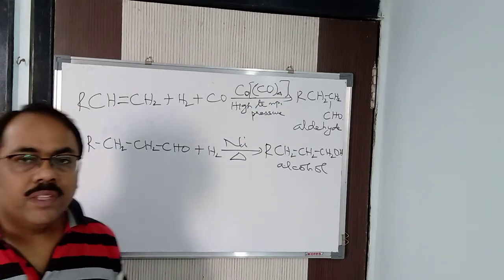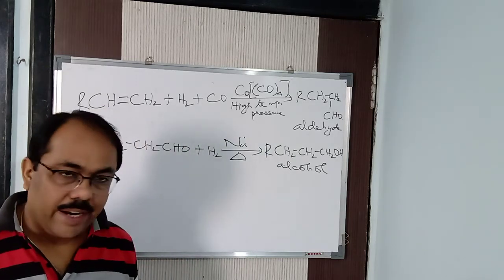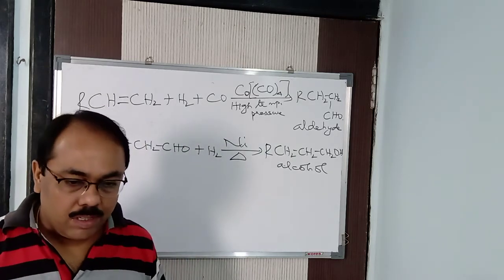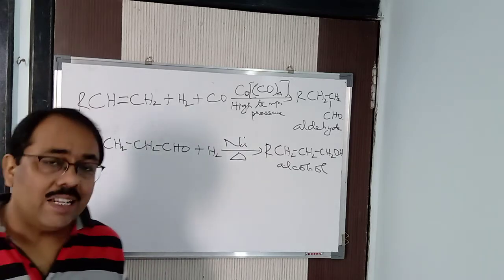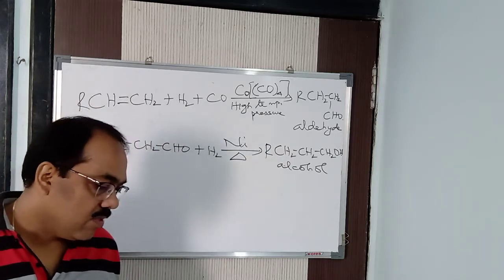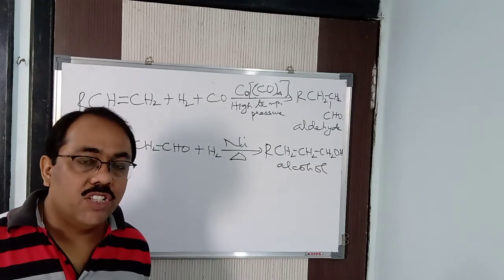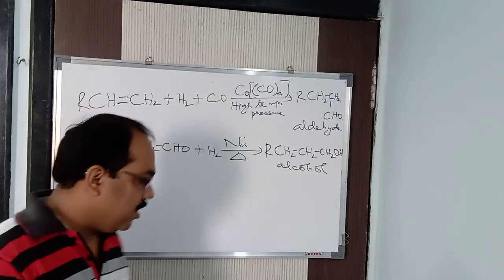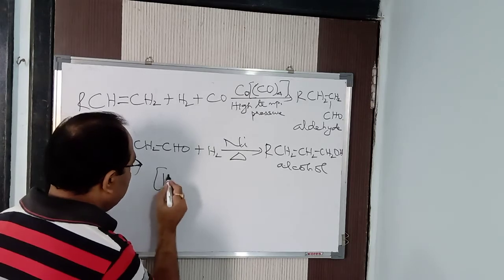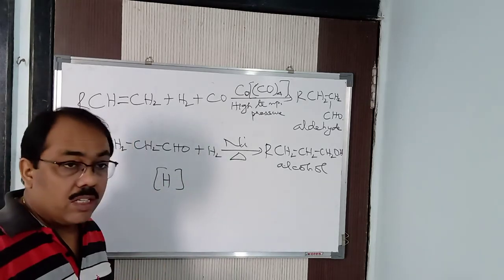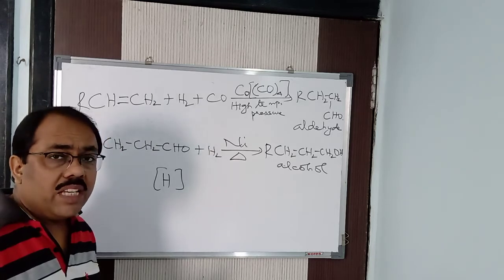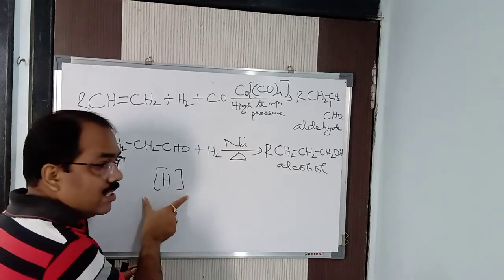So in this way, this reaction takes place with several other substances with hydrogen. Now coming to nascent hydrogen. Nascent hydrogen is formed at the time of generation or preparation of hydrogen. From where do we get this nascent hydrogen? From a reducing agent. For example, when zinc reacts with HCl, nascent hydrogen is first produced.